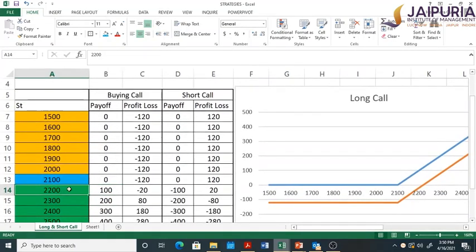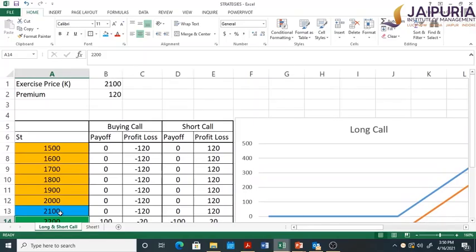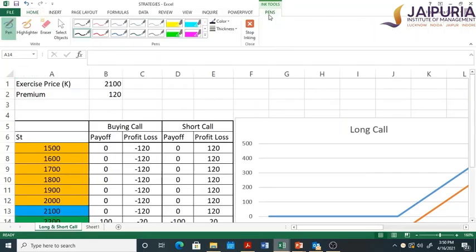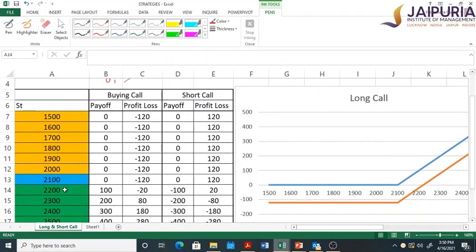So 2200 minus the exercise price, S minus K. As I mentioned, the gain to the call option buyer is either 0 or S minus K. As soon as S crosses K, the payoff becomes positive. So a positive payoff of 100 rupees has come here, but he has paid a premium of 120 rupees, so overall he still has a loss of 20 rupees.